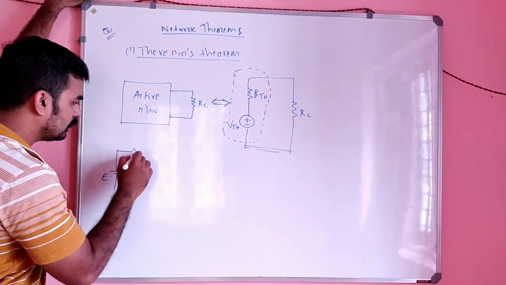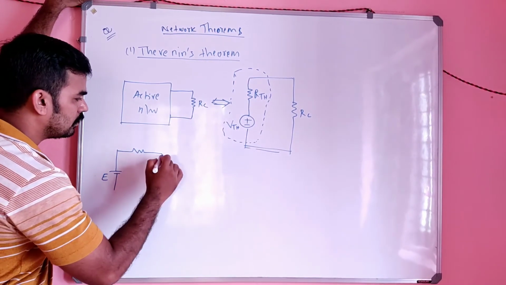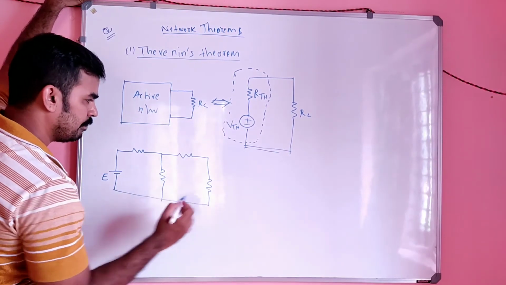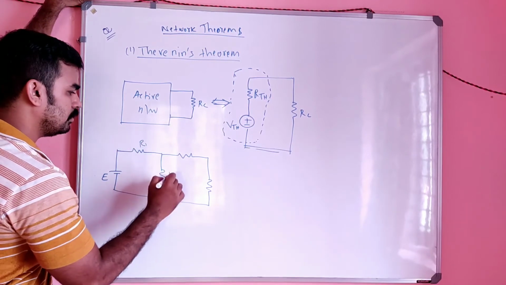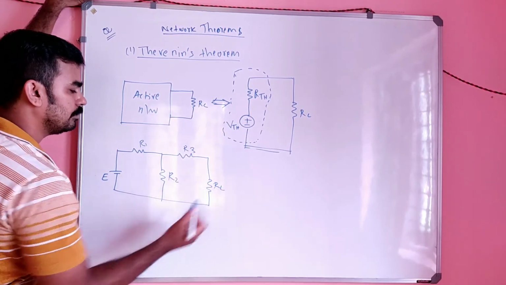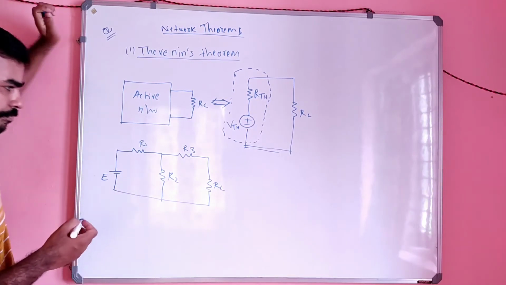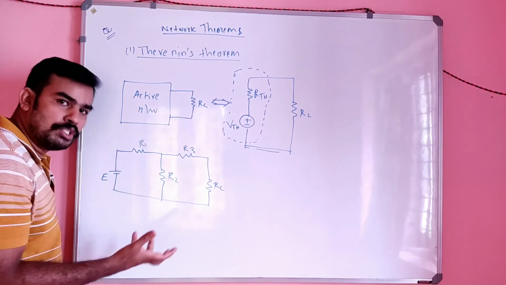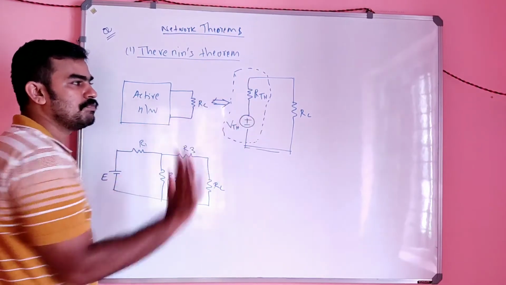This is E. This is R1, this is R2, R3, this is RL. Okay, this is E. So you have to convert the circuit to a voltage source in series with a resistor.